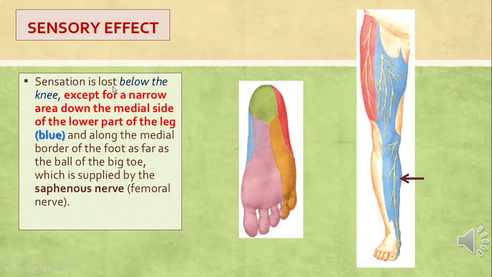As the sciatic nerve is not supplying the skin of the thigh, the loss of sensation of skin is below the knee, except for this blue area on the medial side of the leg, and down up to the medial border of the foot up to the big toe. This area is supplied by the saphenous nerve, which is a branch of the femoral nerve. Other than that, all the cutaneous innervation of the leg will be non-intact.